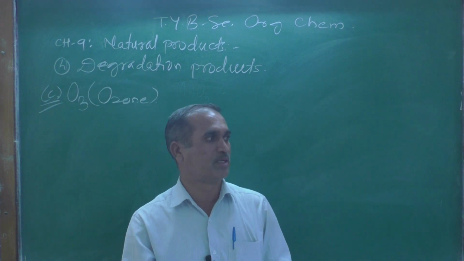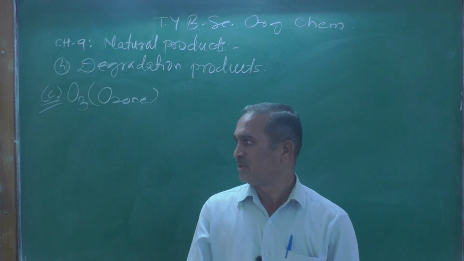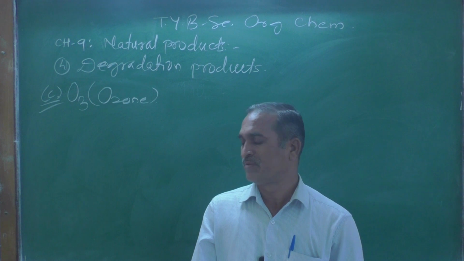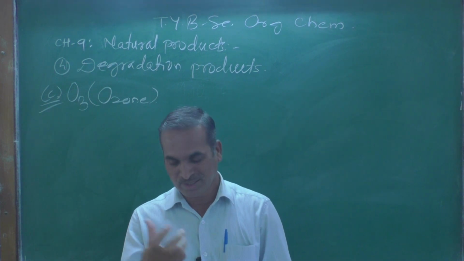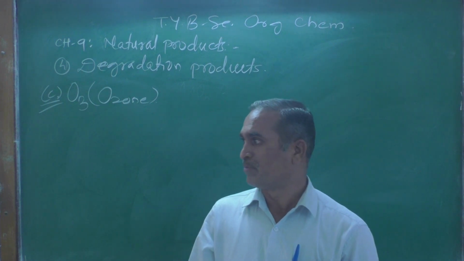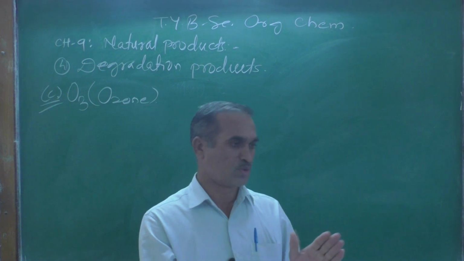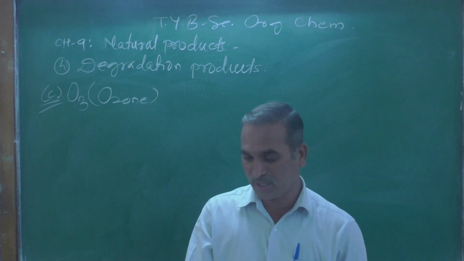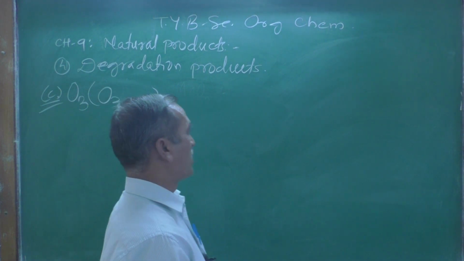So that is one of the chemical methods for the detection of carbon-carbon double bond in the alkenes. Ozone, the process of breaking down the carbon-carbon double bond, is known as